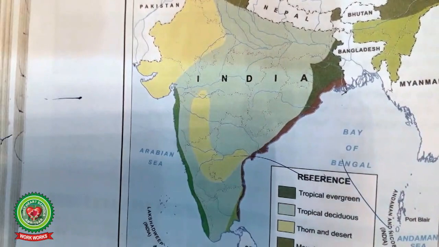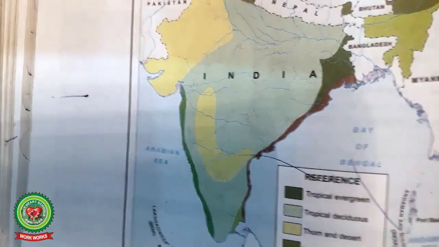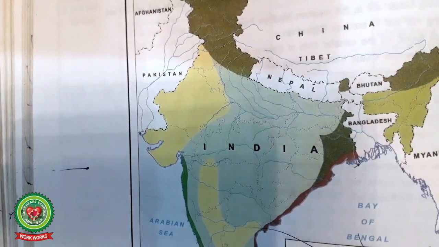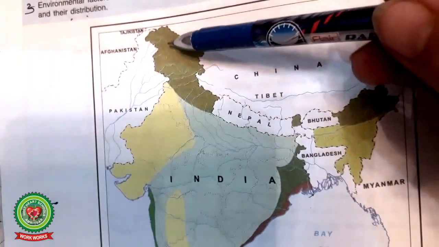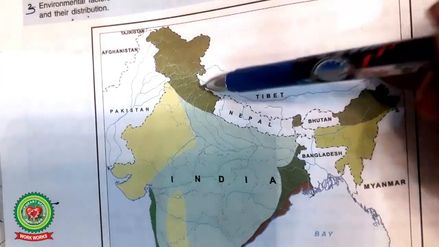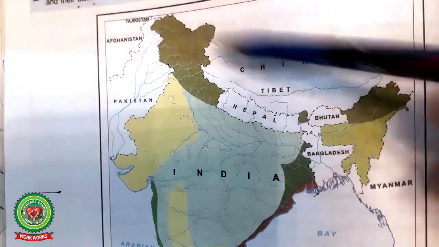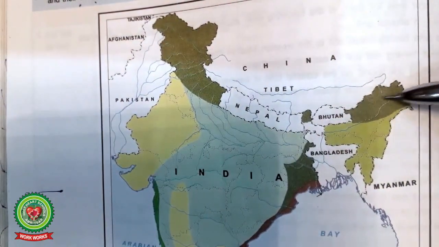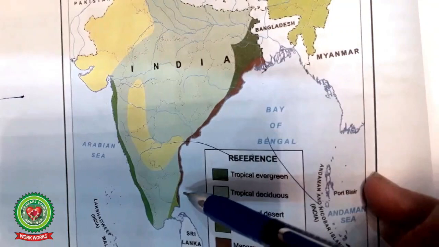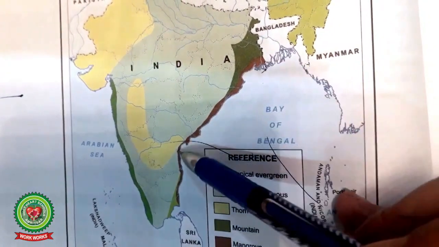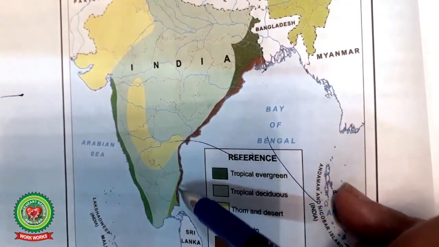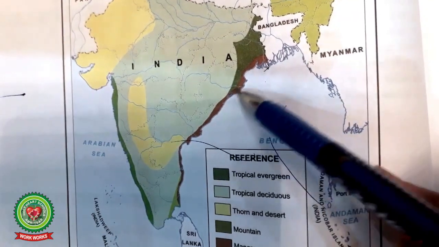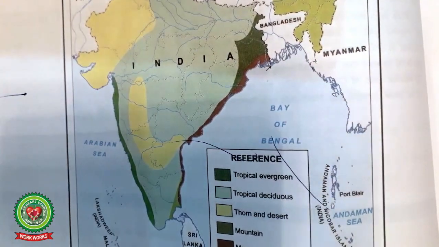Another feature that affects the forest cover of a particular area is the relief, meaning the topography of that particular area. Here we can take two forest covers, like mountain forest, found in the mountainous areas of North India and the northeastern states of India, in Arunachal Pradesh, etc. Next we have tidal forest, found in the delta regions of the country. You can see this little bit of brown color on the margins of the country. It is found in the eastern coastal plains of India in the delta regions.